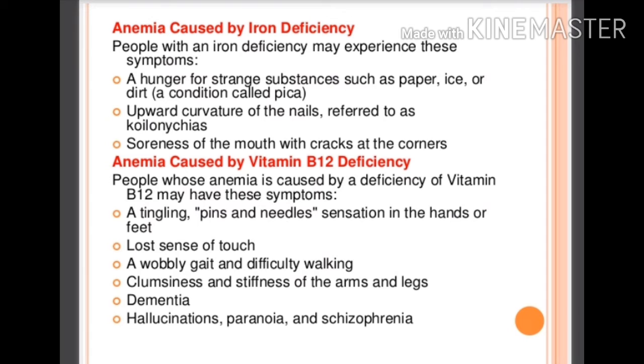Upward curvature of the nails, that is koilonychia, or spoon-shaped nails. Soreness of the mouth with cracks at the corners. And anemia caused by vitamin B12 deficiency. People whose anemia is due to a deficiency of vitamin B12 may have these symptoms.